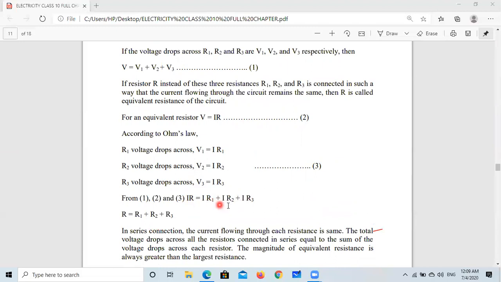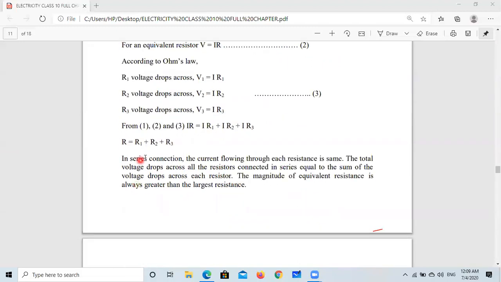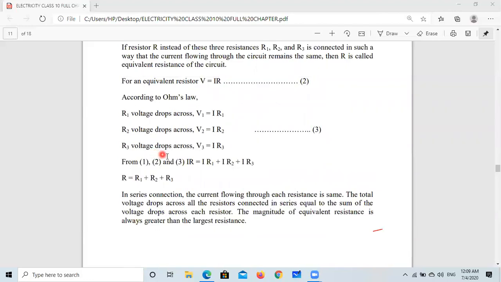This is the resistance, and we can understand here that if you want to replace the resistances with a single resistance, the value of the single resistance will be more than the greatest resistance. If we have 2 ohm, 3 ohm, 4 ohm, we need 2 plus 3 plus 4, 9 ohm resistance. So here the greatest resistance is 4 ohm, so we need 9 ohm resistance in place of these three.